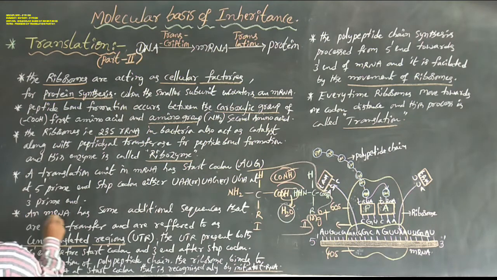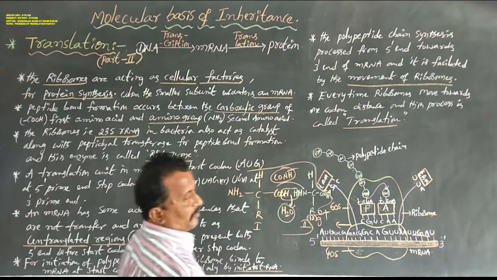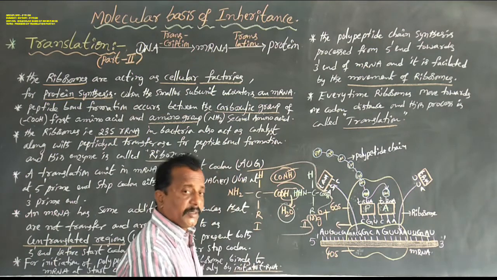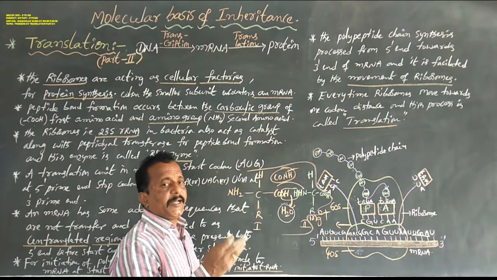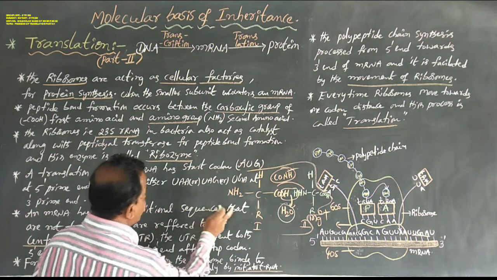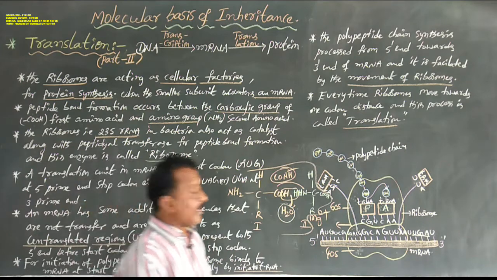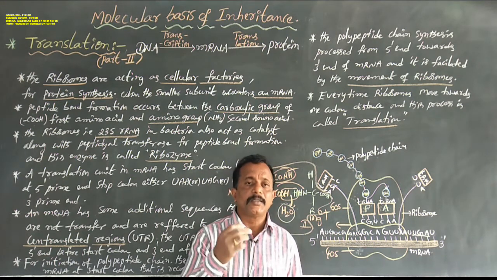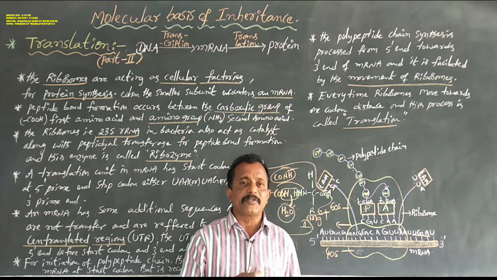Next, an mRNA has some additional sequences that are not translated. Only specific amino acid sequences are translated, with tRNAs reading the codons. The mRNA has some additional sequences that are not translated and are referred to as untranslated regions. tRNA contains anticodons, while mRNA contains sense codons.